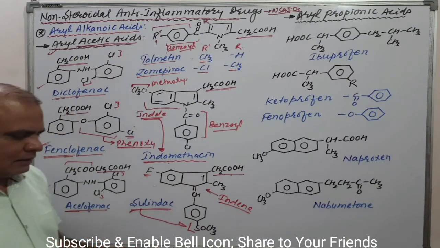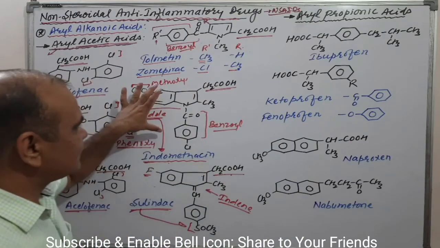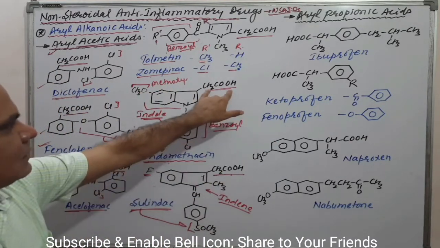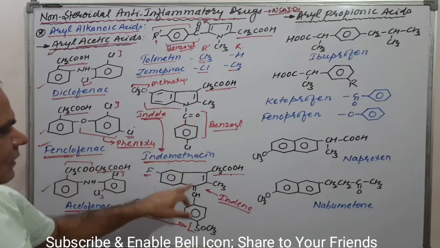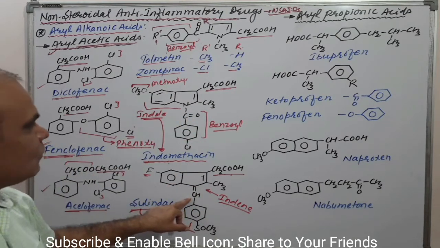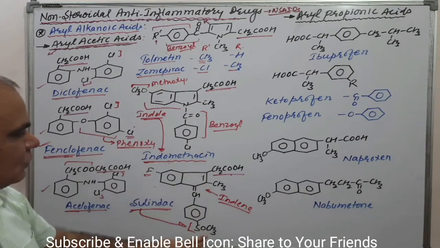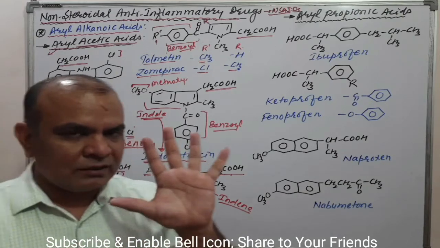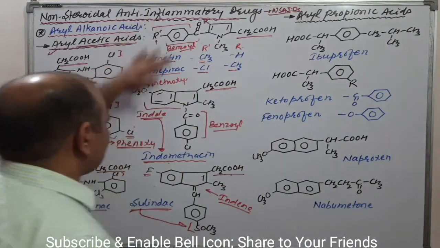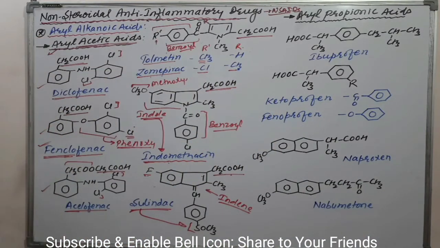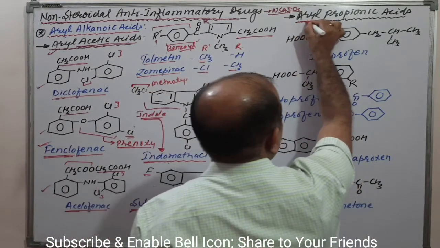Okay, sulindac is basically the analog structure of indomethacin. Just try to understand: acetic acid, similar ring system. Here carbonyl, here carbon having a double bond. Methoxy has fluorine, methyl, and chlorine, COCH3. It is just a superimposing structure. Okay, that is as good as indomethacin. This is all about aryl acetic acid. Clear? Now I would like to come to the next one, aryl propionic acid.